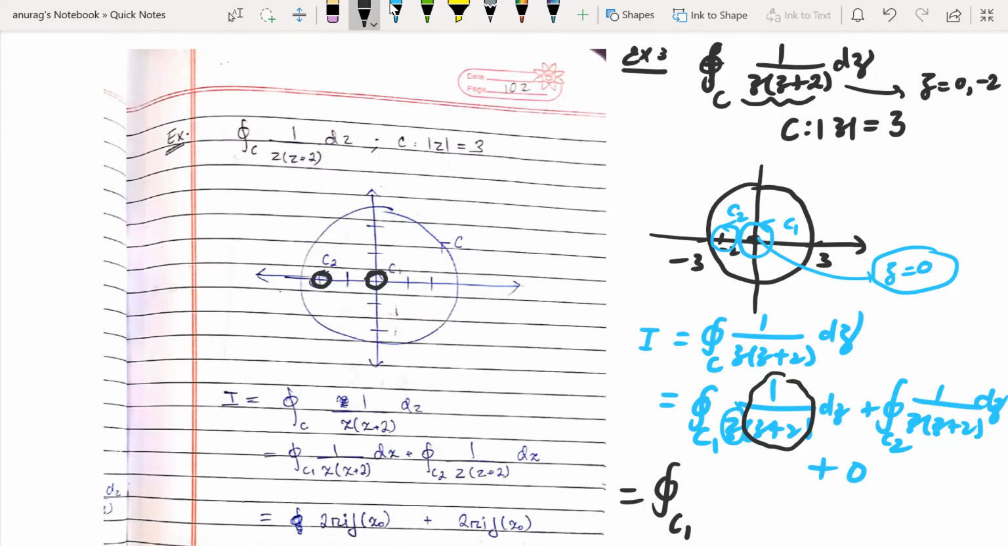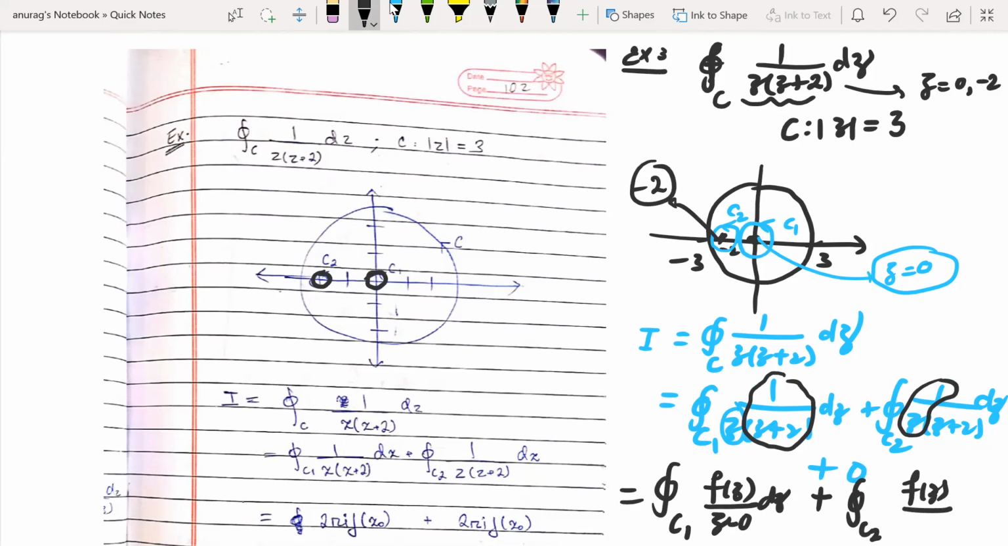For C1, f(z) will be in this form: f(z) over z, dz, minus 0 we can write. Plus, can you tell me what about C2? At C2, minus 2 is creating a problem in its neighborhood. So 1 by z is not creating a problem; 1 by z will play the role of f(z) here. It will become 1 upon z plus 2, dz. f(z) is different. In this case, f(z) is this function. Now we will integrate it.